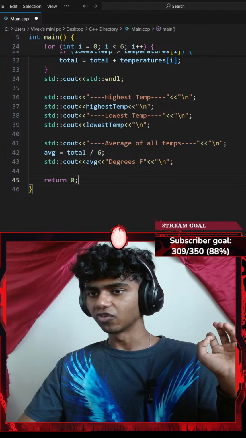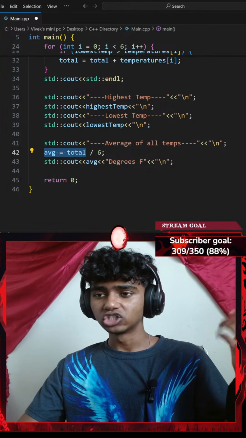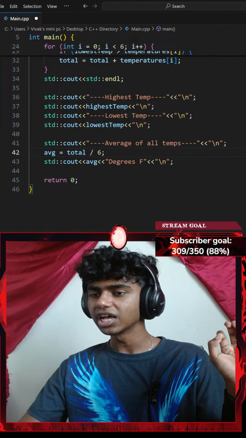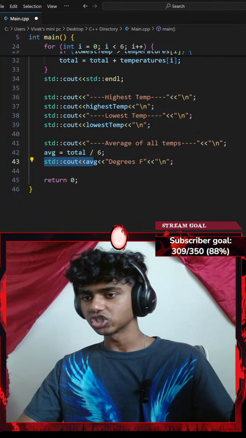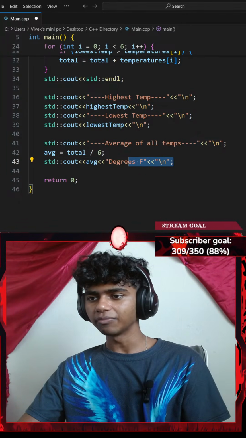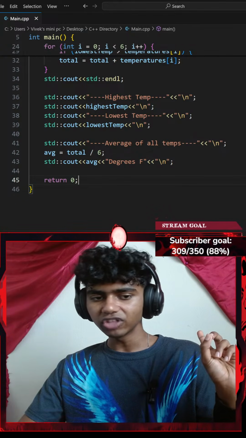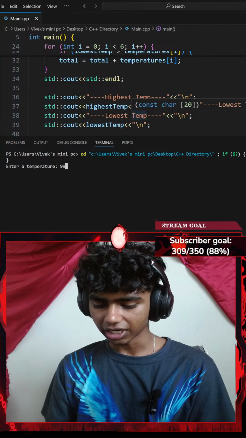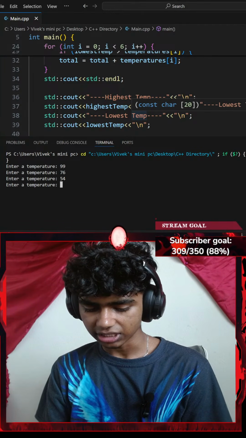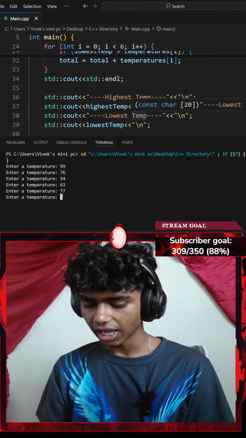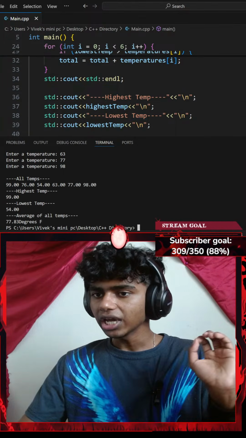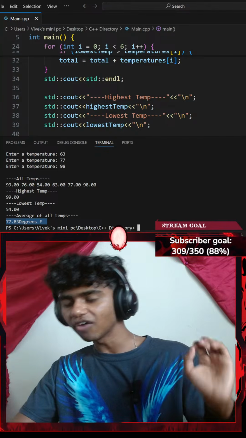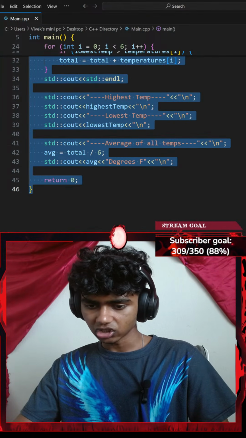If you guys didn't see what I did, first I set my average to be equal to my total, the sum of all my numbers divided by the total number of numbers inside of my array, which is 6. Then I added a standard console output with an insertion operator of my average variable and typed degrees Fahrenheit. If I hit Ctrl S to save the code and run the command, it says enter a temperature. I'll go with something like 99, 76, 54, 63, 77, and 98. Okay, these are all my temperatures. That's the highest temperature, that's the lowest temperature, that's the average of all my temperatures. Perfect.